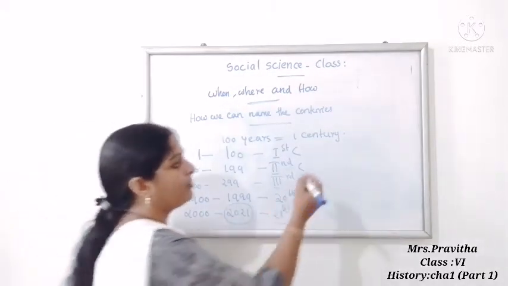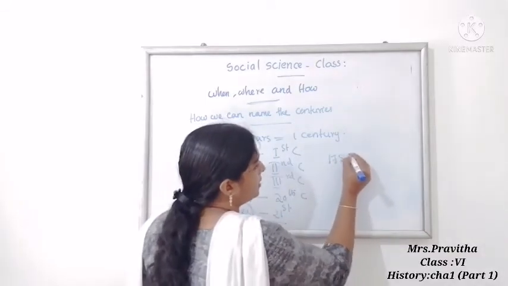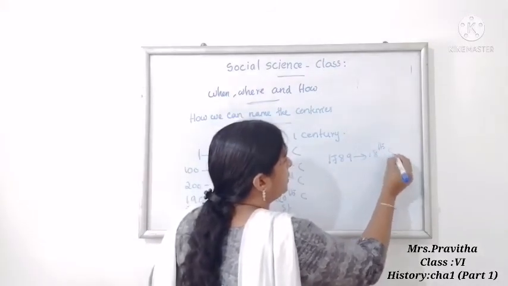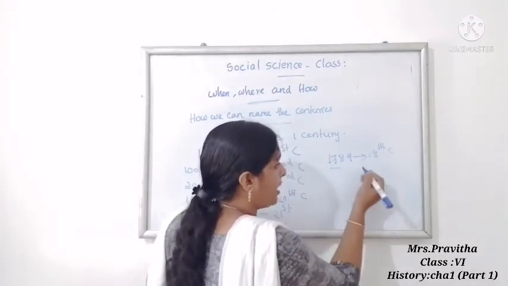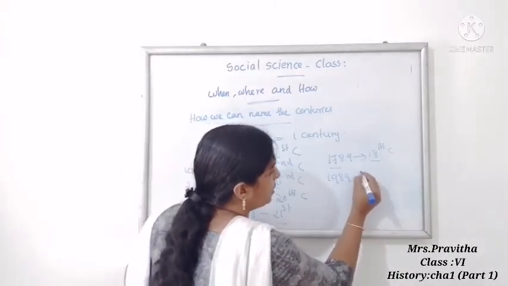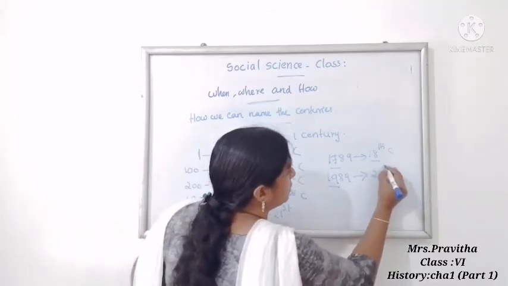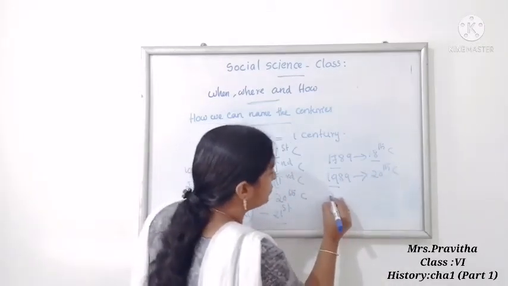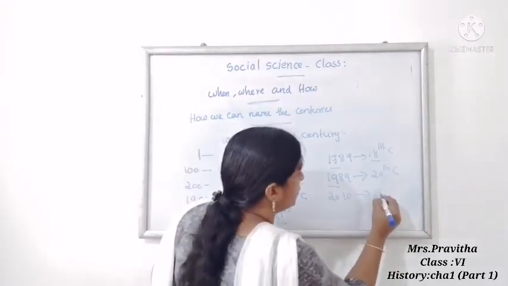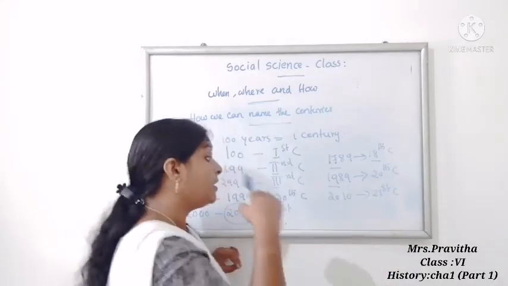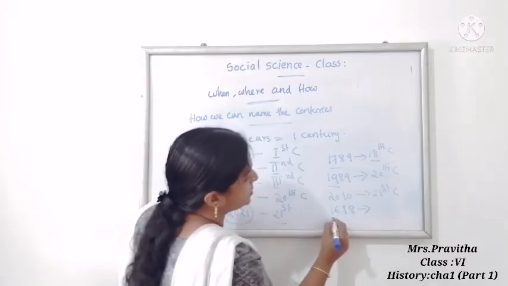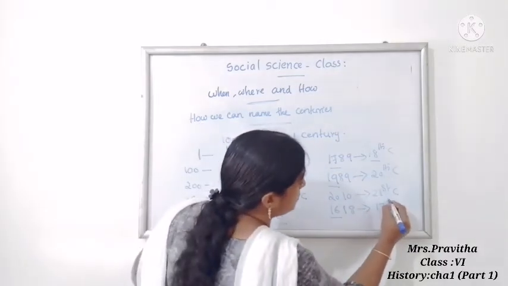Now ma'am is going to ask: 1789, which century? 18th century. We take 17 and add 1, so 18th century. 1989, which century? 20th century. 2010, which century? 21st century. 1618, which century? 17th century.